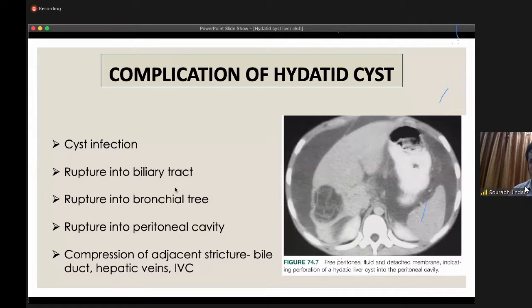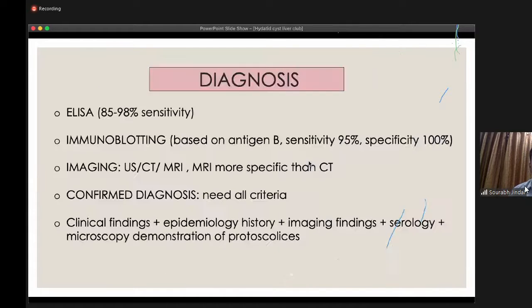To see the rupture into the biliary tract, we have to do MRCP or MRI, which will show pneumobilia, and along with that, we can see the hydatid cyst in the CBD. Other complications are compression of the adjacent structures like the bile duct, hepatic veins, and the IVC. This diagram shows free peritoneal fluid, which shows the rupture of the hydatid cyst into the peritoneal cavity.